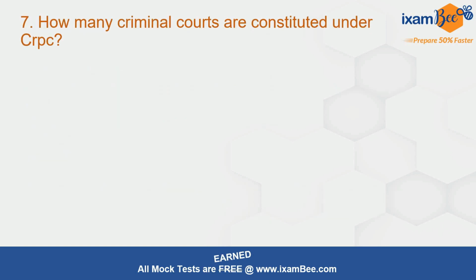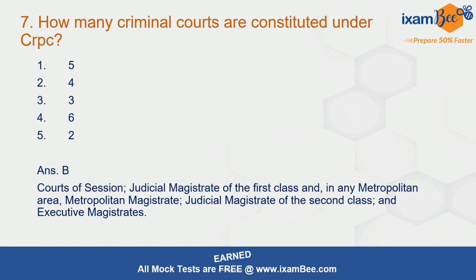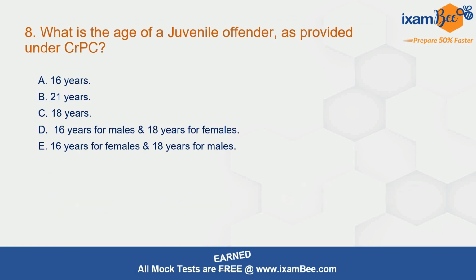Question number 7. How many criminal courts are constituted under CrPC? 5, 4, 3, 6, 2. Correct answer here is B, 4. 4 criminal courts are constituted under CrPC: Court of Session, Judicial Magistrate of First Class, and in Metropolitan Areas, Metropolitan Magistrate, Judicial Magistrate of Second Class, and Executive Magistrate.